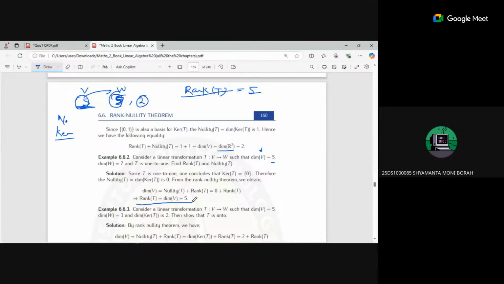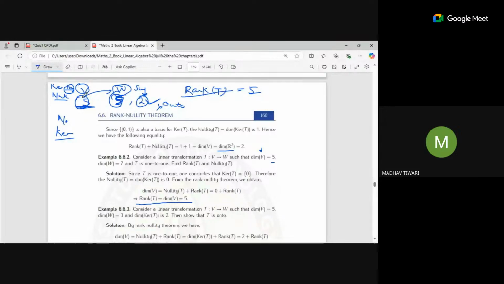Okay. Answer D. The remaining two will be the null space, the nullity, right? No, W is not going to go for nullity. It will tell that it is not onto, because 2 are remaining. For nullity, we check the domain space only. This one we check for kernel space or null space. This W is telling us surjectivity, while the kernel is for the injectivity side. For kernel, we check only the domain side.